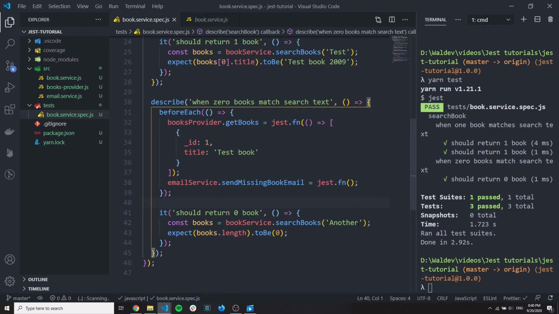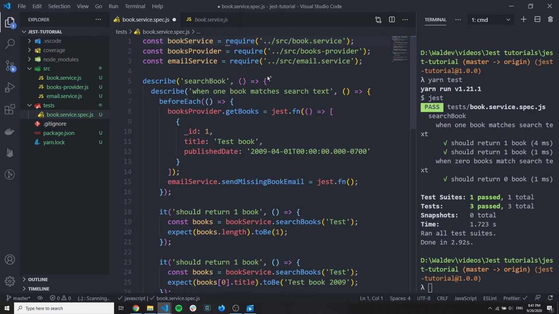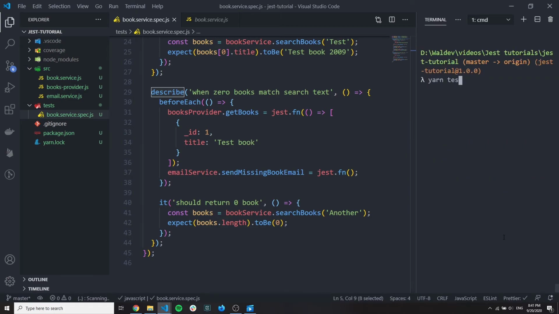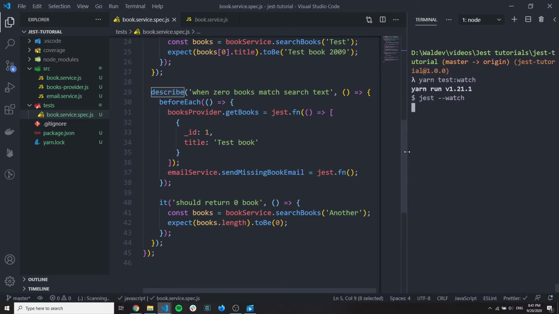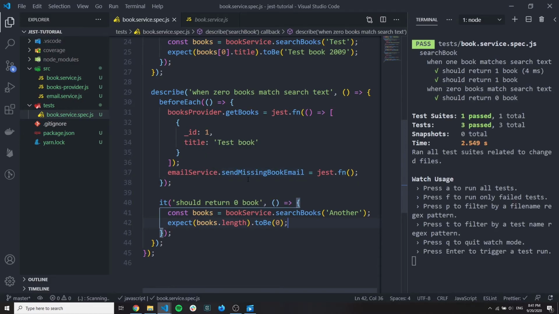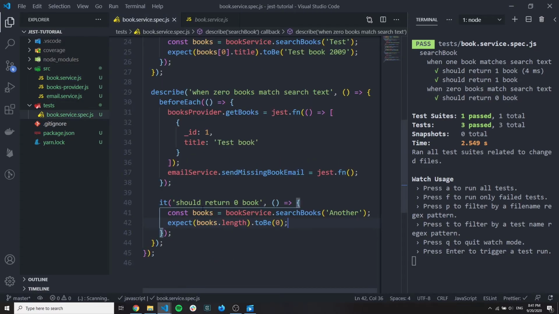Okay, so I realized what was wrong. This is because Visual Studio Code added these auto imports here that are absolutely nothing related to Jest. I'm very sorry. So if you restart now the yarn test watch, you'll see that now we have more tests passing, which is very nice. We tested this scenario, but how to test that if we have 0 books, we send the email, because we actually mocked this email service. So how to test that we actually send the email?